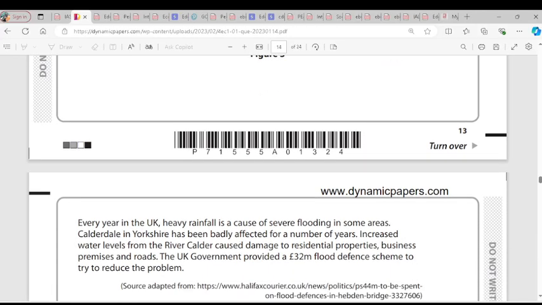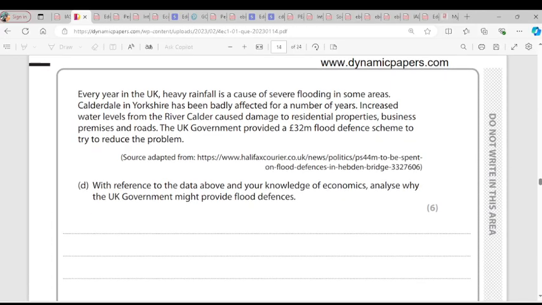Question D. Every year in the UK, heavy rainfall is a cause of severe flooding in some areas. Calder in Yorkshire has been badly affected for a number of years. Increased water levels from the river Calder caused damage to residential properties, business premises and roads. The UK government provided a £32 million flood defence scheme to try to reduce the problem. With reference to the data above and your knowledge of economics, analyze why the UK government might provide flood defences. So what first? Government provision of flood defences is a form of government intervention. Government is intervening.